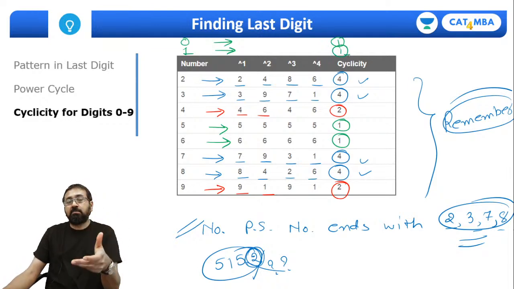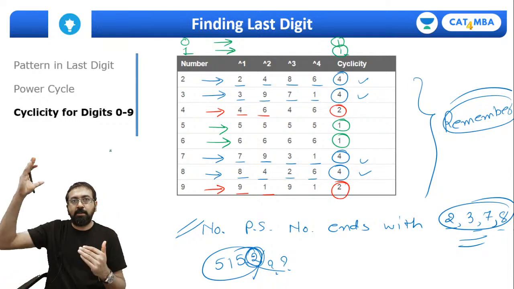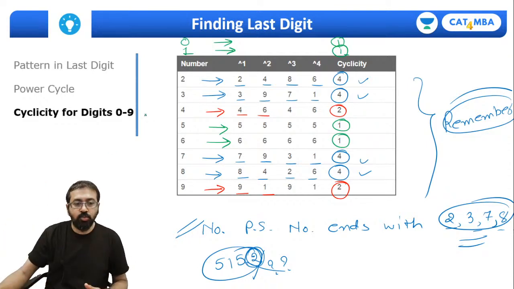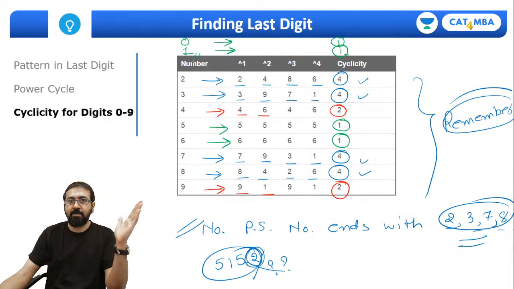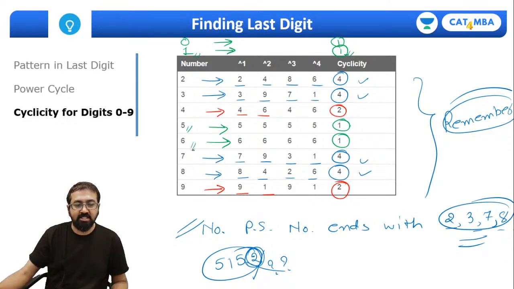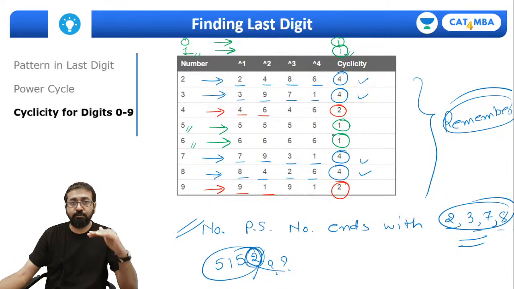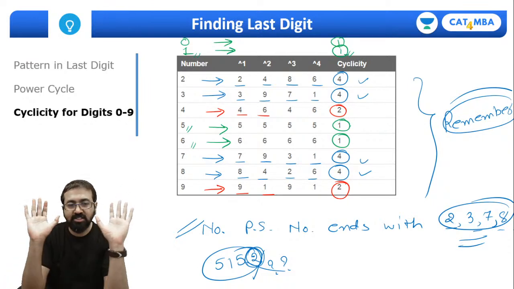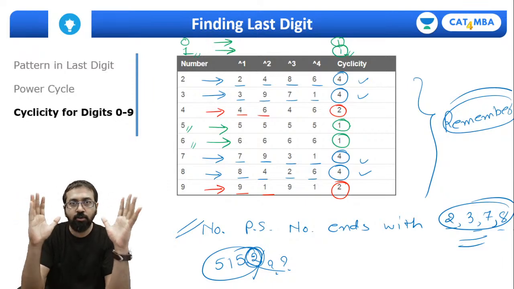Because if any number ends with 0, you raise it to any power, the last digit has to be 0. You take any number which ends with 1, you raise it to any power, the last digit will always be 1. So cyclicity of 1, right? You take any number ending with 5, the last digit will be 5. You take any number with last digit as 6, the last digit will remain 6 if you raise it to any higher power. Yes guys, have you all understood this cyclicity? Show me a thumbs up if you have understood.